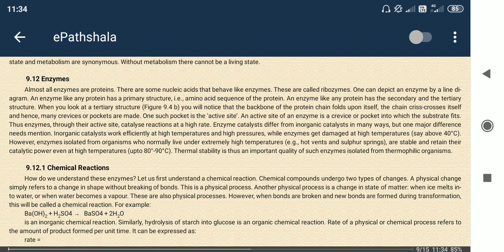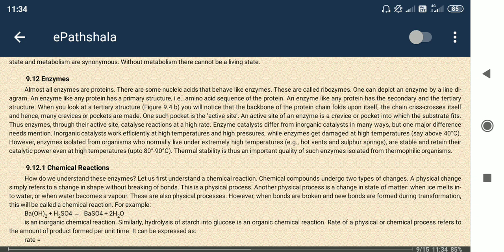As enzyme is a chemical structure and it is a protein, it is a polymerized form. So many amino acids are there, and a peptide bond is there. Peptide bond means the CONH bond, CO the keto group and NH the amino group. So CONH, this is the peptide bond. I will discuss the structural properties of enzymes, like protein structures, later in some other videos.